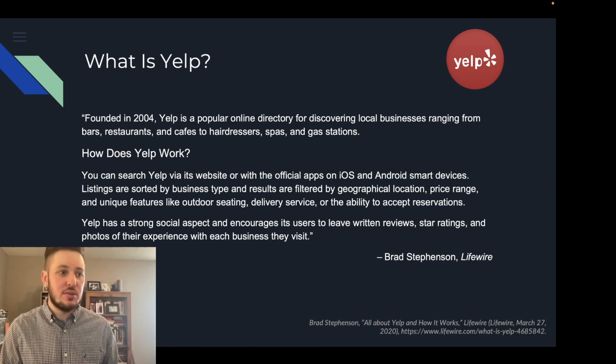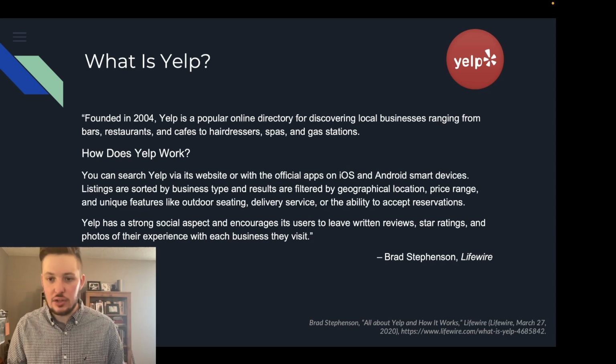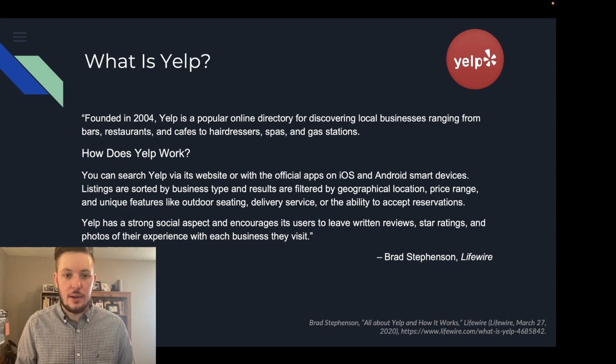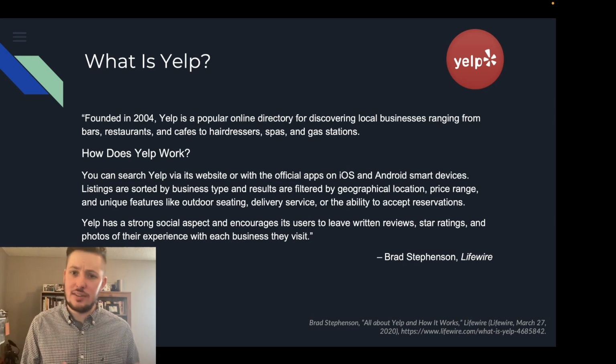It's able to provide users with a way of categorizing and storing public opinion and data about businesses, and it makes it accessible and easy to engage with in their web application and also their iOS and Android smart device application. Listings could be anything from a hairdresser, spa, or gas station, but it could feature things such as outdoor seating. It could talk about delivery service capability for the business or the ability to accept reservations. There's a lot of information jam-packed about each individual business on this website.